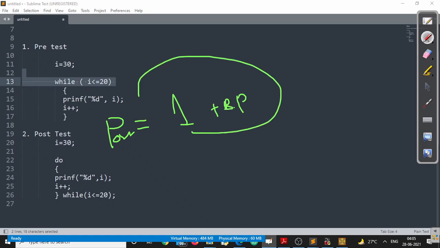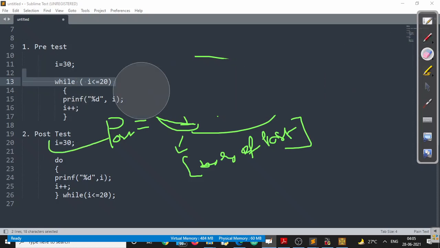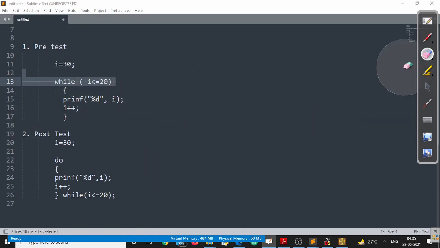This is the difference between pre and post. Step 1 means the first step will definitely execute the body of the post-test. Keep this in mind. Otherwise, everything else is the same for pre-test and post-test, but they differ in one step, that is the first step. Right? This is all about the concept of pre-test and post-test.